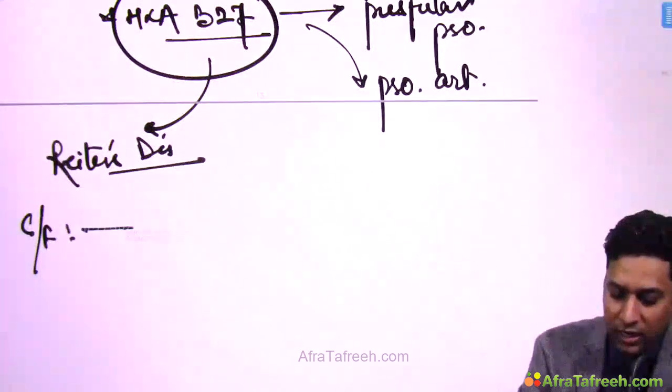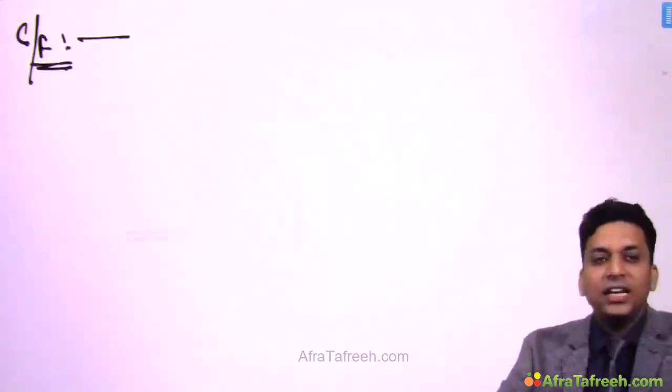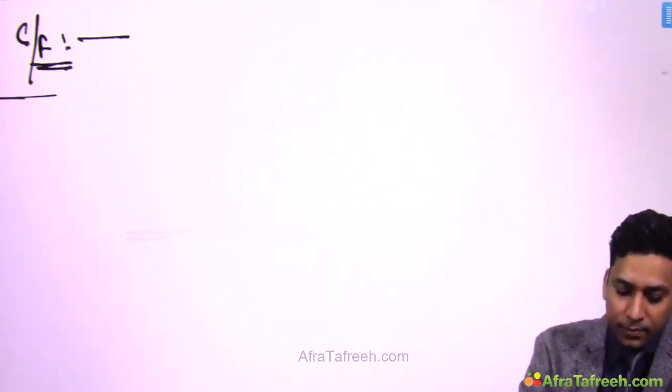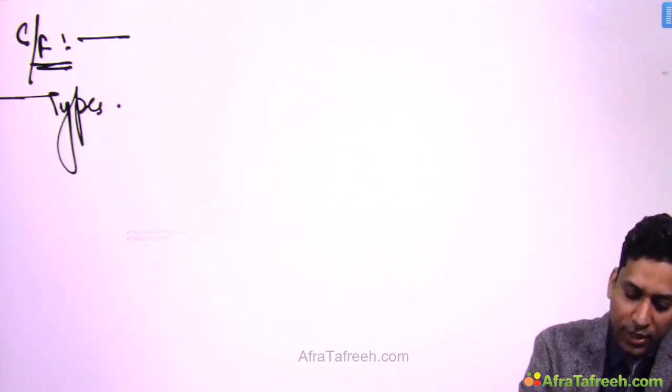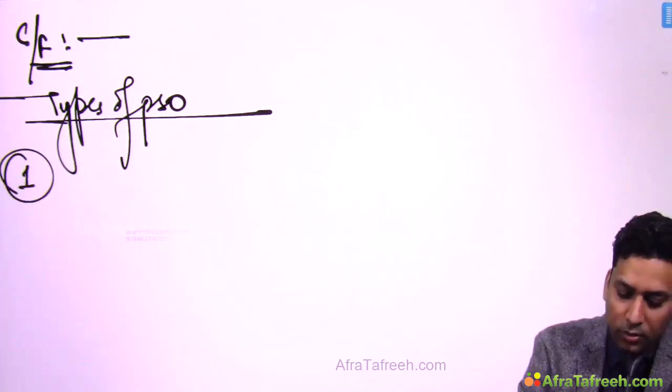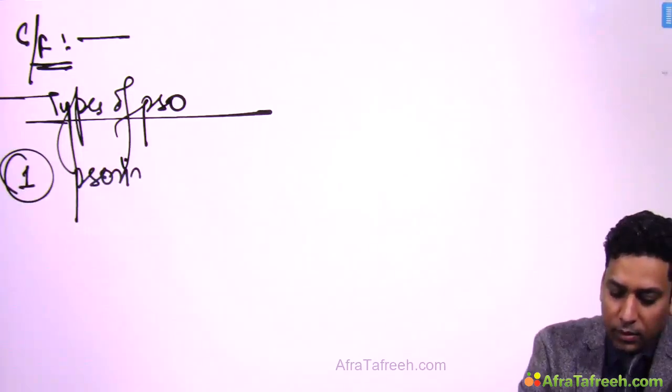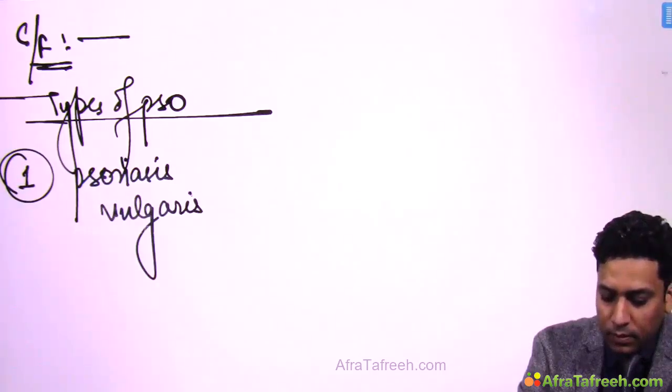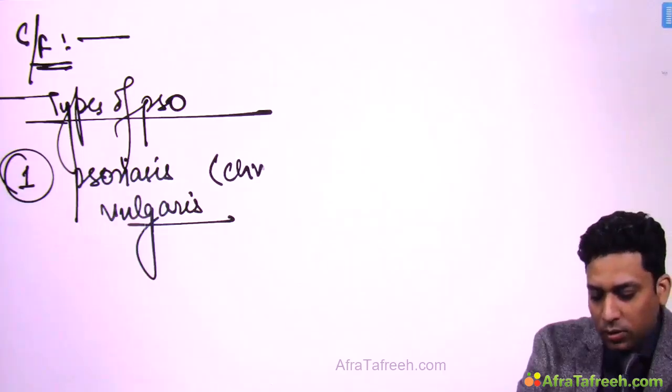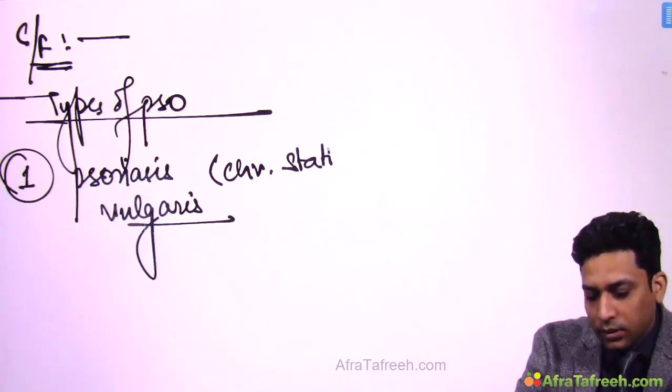Let us note down the clinical features of this condition. Clinically, psoriasis can be of various types. There are so many different types of psoriasis. Among them, the most common type is known as psoriasis vulgaris. This is the chronic stationary type of psoriasis.